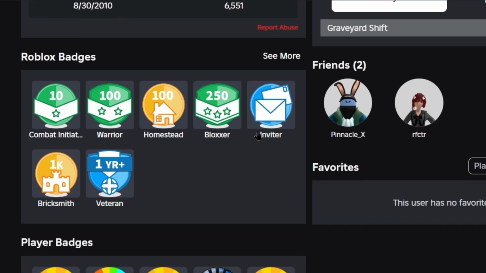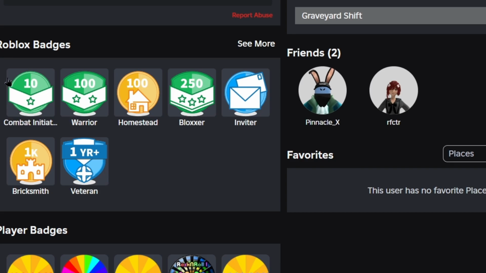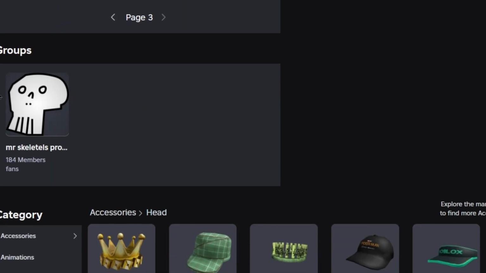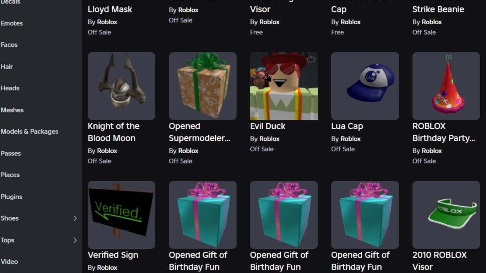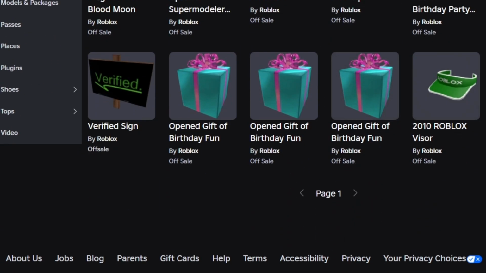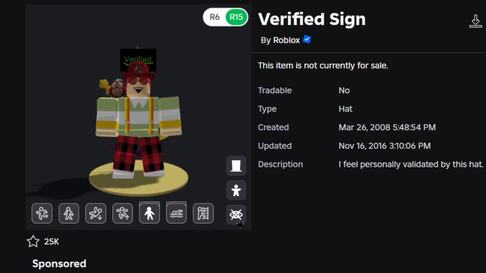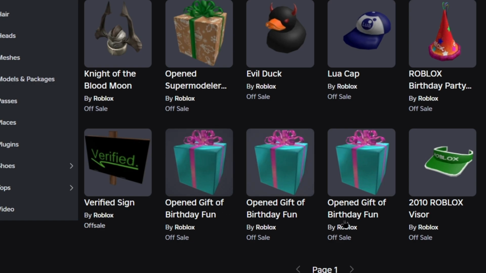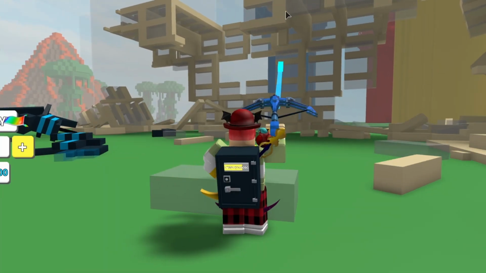So yeah, they got the inviter badge for inviting people onto Roblox. They have some plays with it, the combat badges. Yeah, they have some badges. This guy is in one group. Has some items. Ooh, the evil dog. Now that's an item I like. So plus points for this guy for having the evil dog, because that's a cool item. He has the verified sign, which if I'm correct, you get for verifying your Roblox account with an email address. I'm not sure, but okay. And then some of these open gift of birthday fun, which people could duplicate back in the day, and the Lure caps. We can assume this account was kind of active.